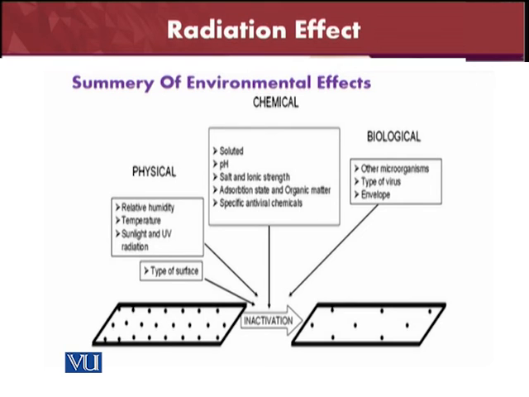Then we also have some other biological factors, like other organisms, just like the bacteriophages. These organisms are dangerous for the bacteria. Bacteriophages are viruses, however they can infect the bacteria. Some other microorganisms, and the type of the virus are also very important. The envelope of the virus is also very important in resisting these environmental factors.